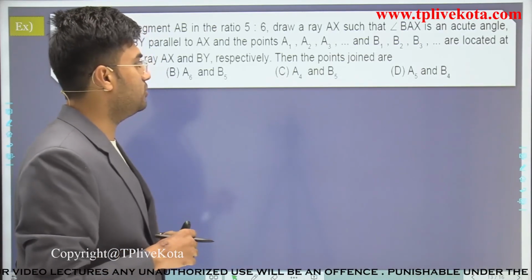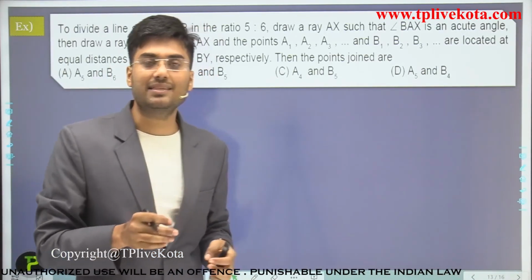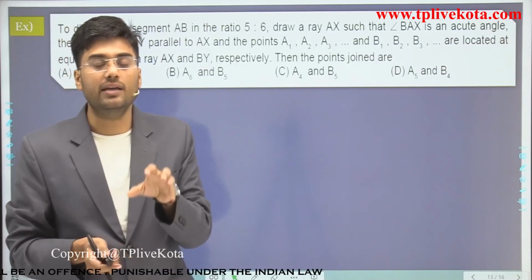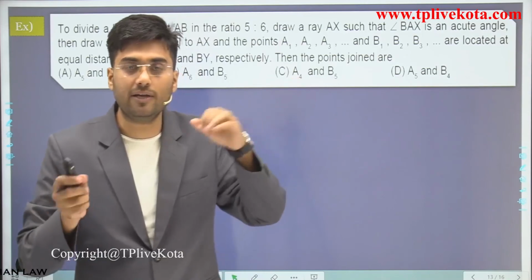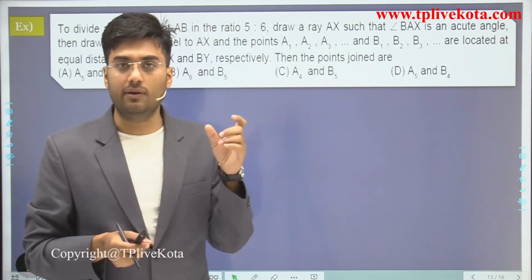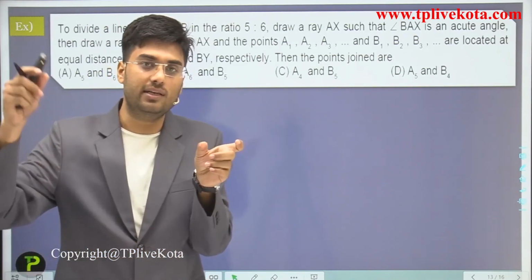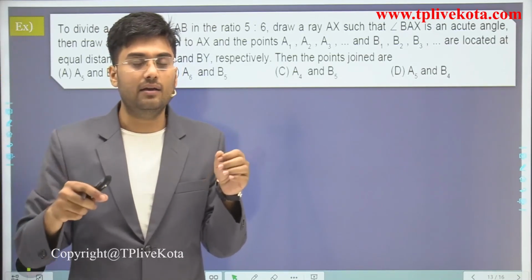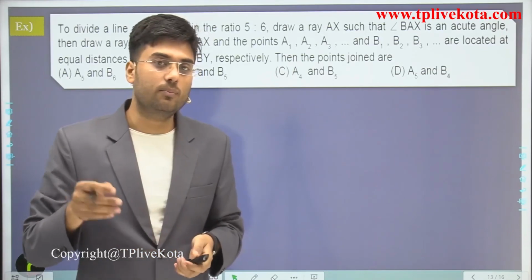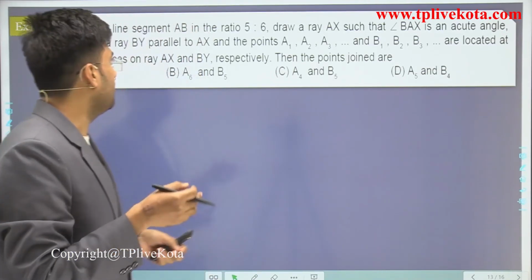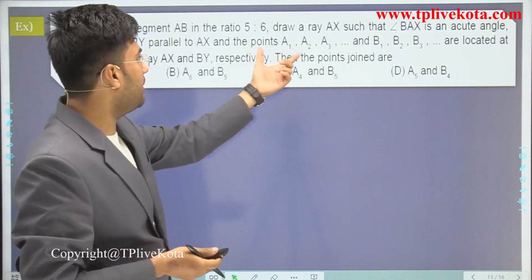Here we construct two rays AX and BY, and mark off points A1, A2, A3 up to AM on AX and B1, B2, B3 up to BN on BY.